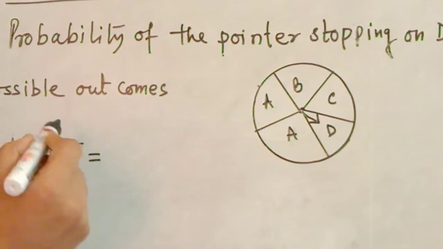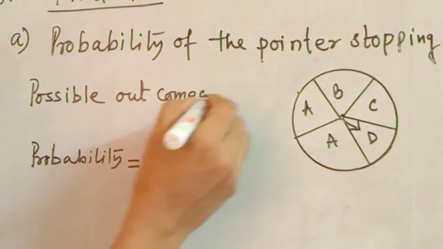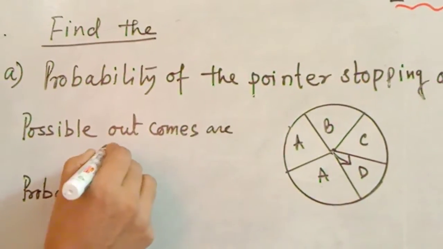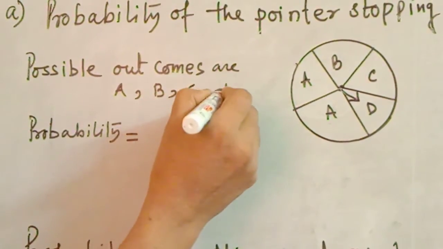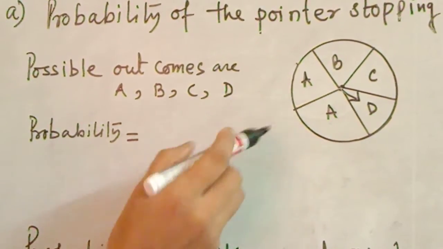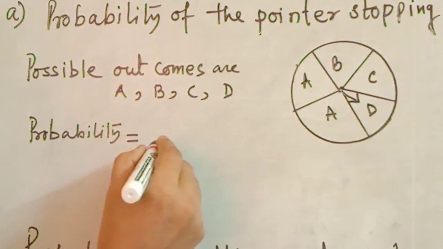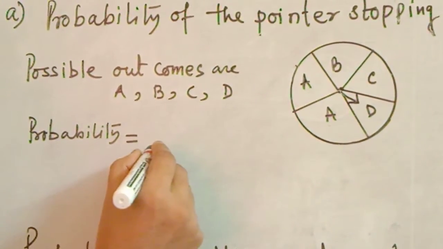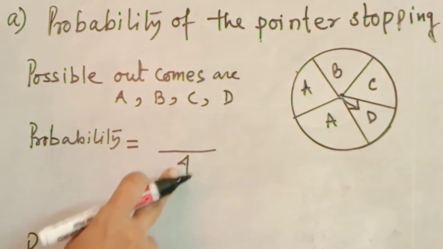So first of all, you have to find the possible outcomes. You know that here the possible outcomes are A, B, C, D. So A, B, C, D, these are the 4 possible outcomes. Out of these 4, so when you will write the probability, then you have to write all the outcomes, number of outcomes in the denominator.